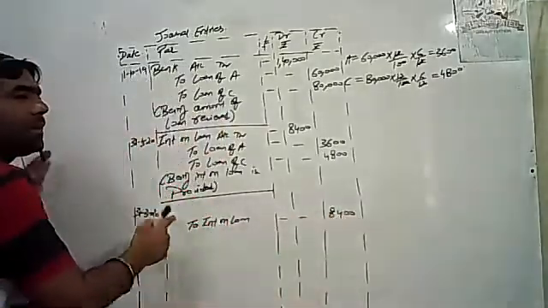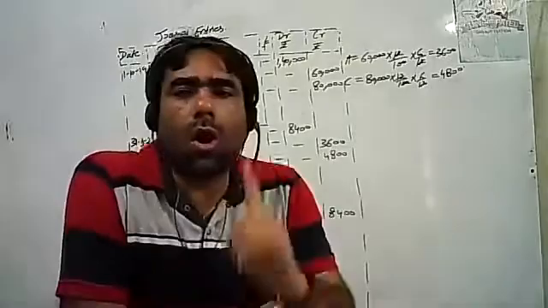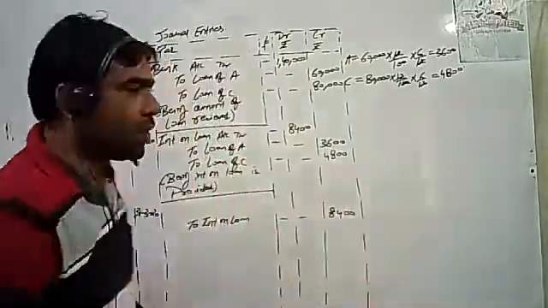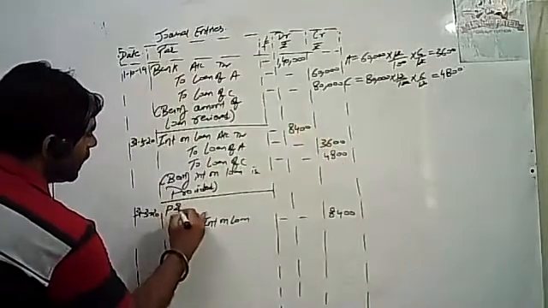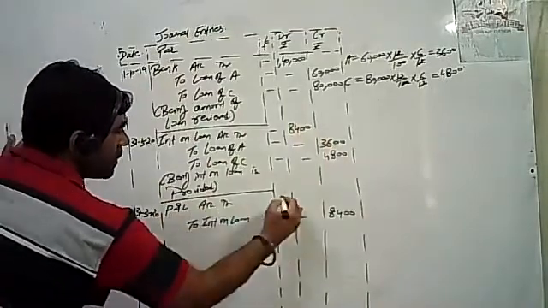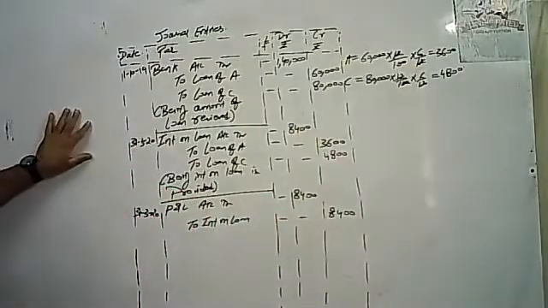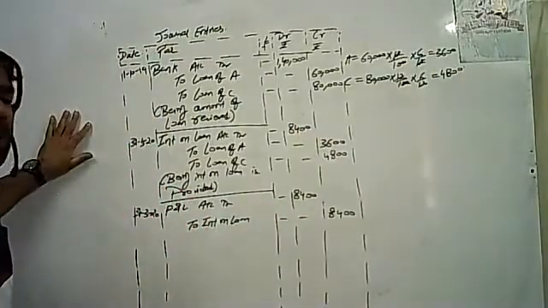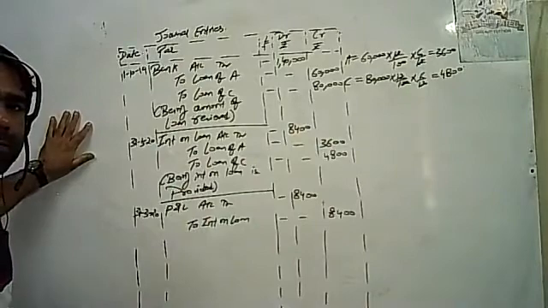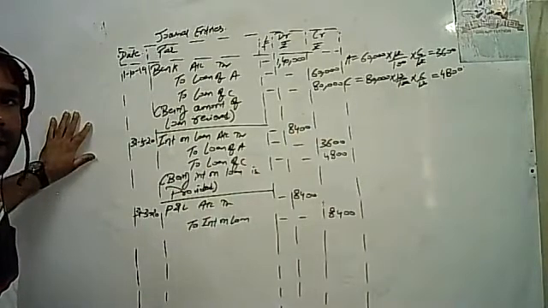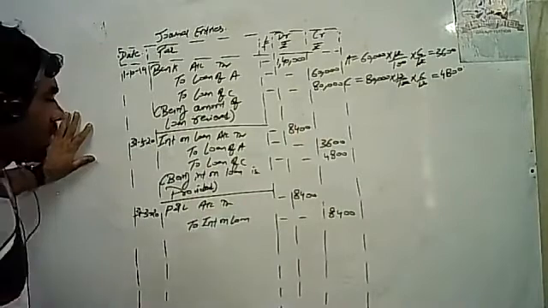And what will be debited? As I told you, all income and all expenses are to be closed from profit and loss. So profit and loss account is debited 8,400 to interest on loan. Journal entry number 3. Clear to everyone, students? Okay.